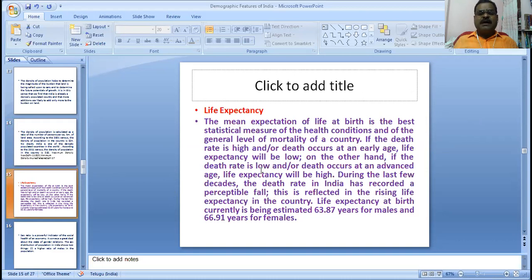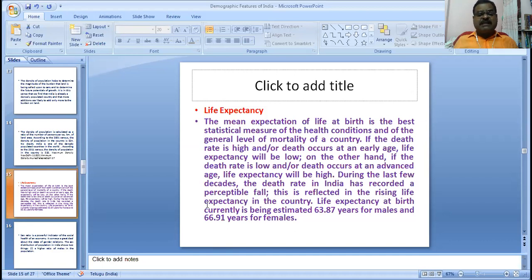On the other hand, if the death rate is low and death occurs at an advanced age, life expectancy will be high. During the last few decades, the death rate in India has recorded a perceptible fall. This is reflected in the rising life expectancy in the country.